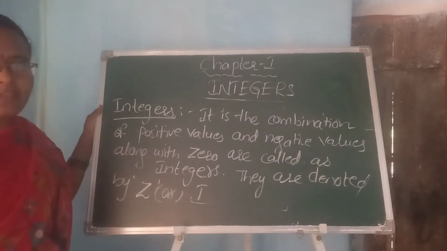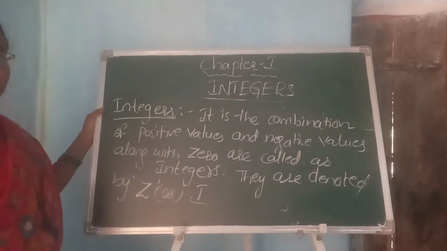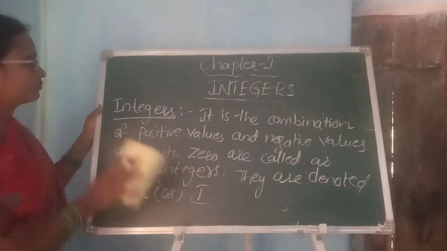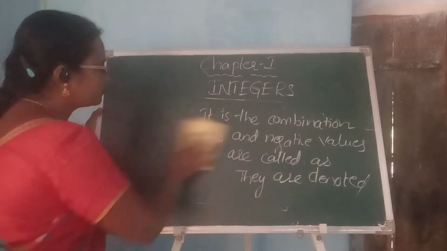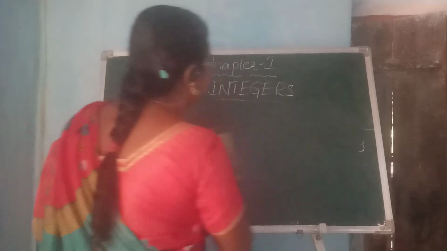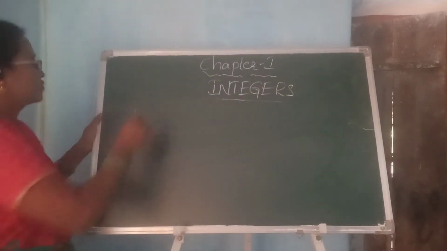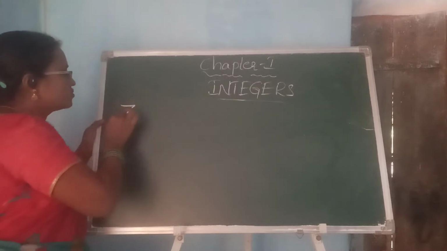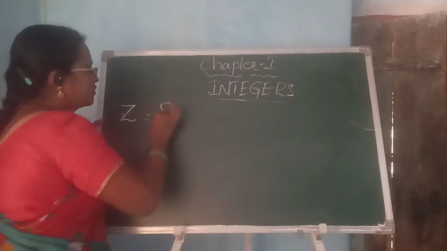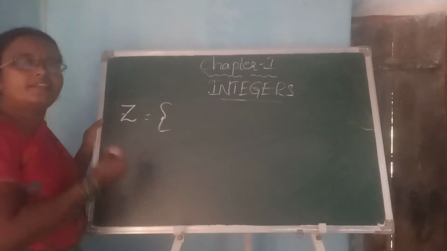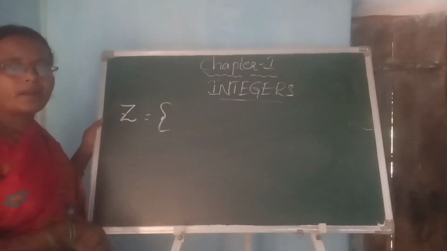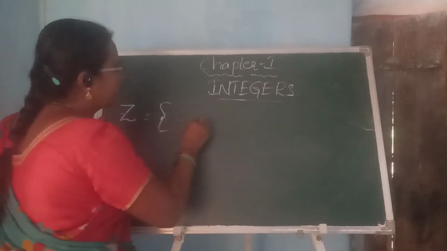Let us see more topics regarding integers. The set can be written as Z. Here in the integers we do not know the starting number and also the final number.